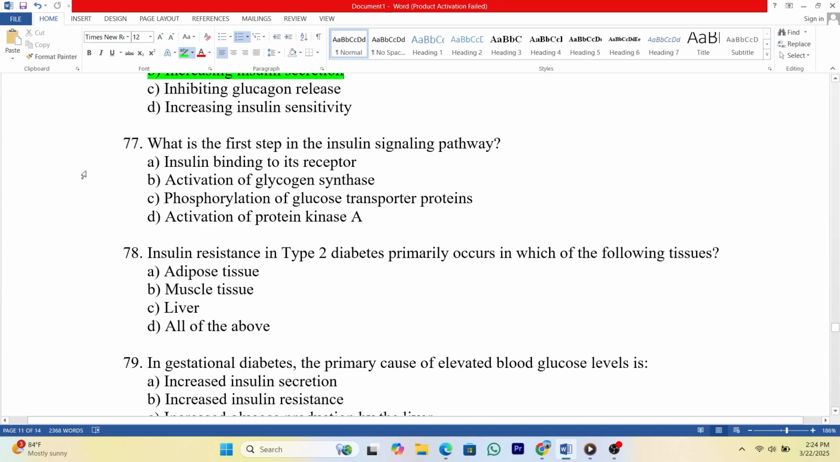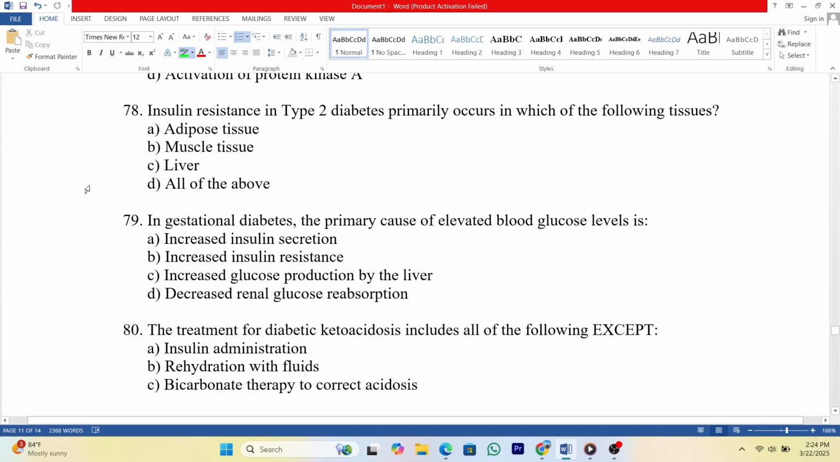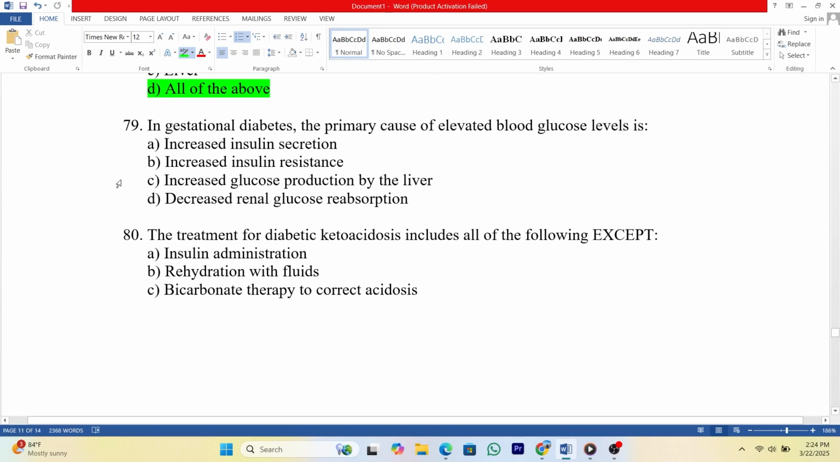Answer, A. 78. Insulin resistance in type 2 diabetes primarily occurs in which of the following tissues? A. Adipose tissue. B. Muscle tissue. C. Liver. D. All of the above. Answer, D. 79. In gestational diabetes, the primary cause of elevated blood glucose levels is A. Increased insulin secretion. B. Increased insulin resistance. C. Increased glucose production by the liver. D. Decreased renal glucose reabsorption.